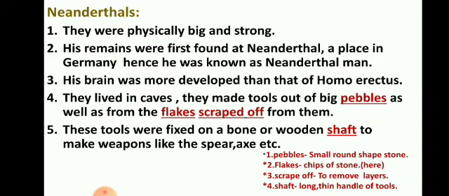Previously we have seen that Homo habilis and Homo erectus used various things available in nature. Now, because this Neanderthal man has a more developed brain, he has more thinking capacity, he can imagine, so he was making more symmetrical and developed tools. Tools were used for hunting, cutting fruits, branches of the trees and various other purposes. So they lived in caves.